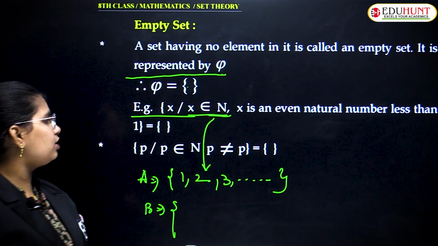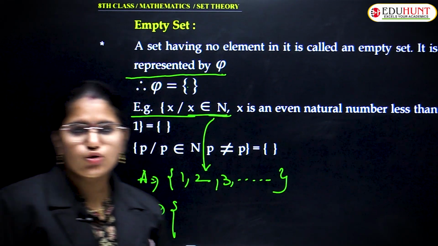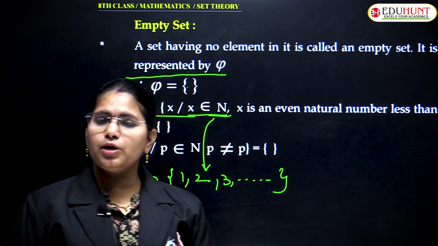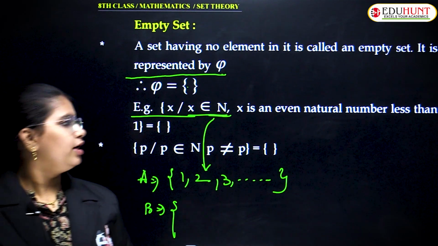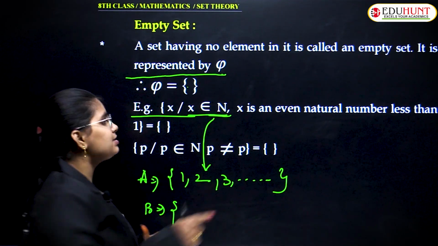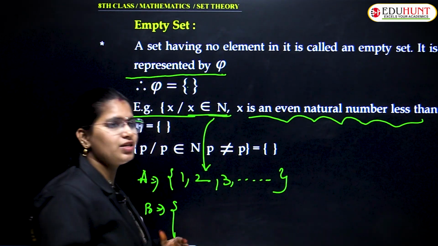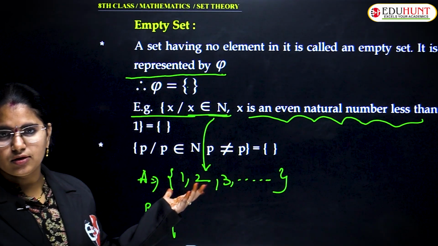What are even natural numbers? Even numbers are those numbers which are multiples of 2. Even natural numbers start with 2, and it should be less than 1. Can you find any such even natural number which is less than 1? No, right?